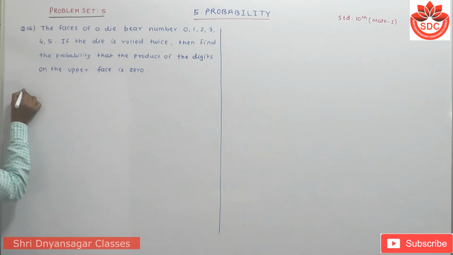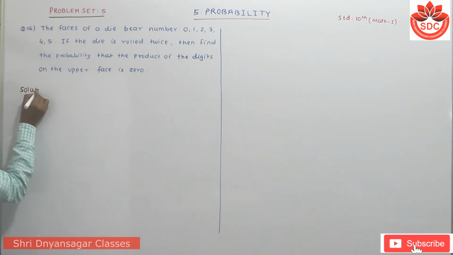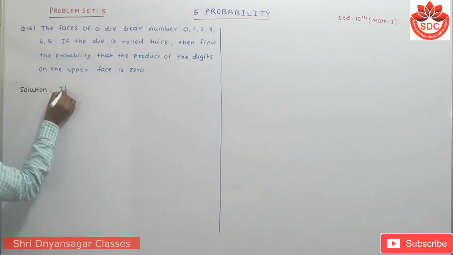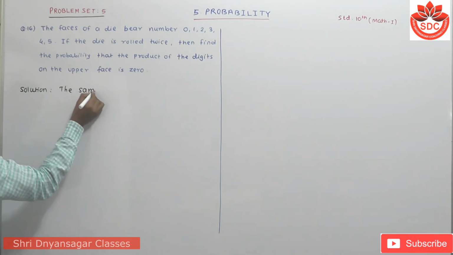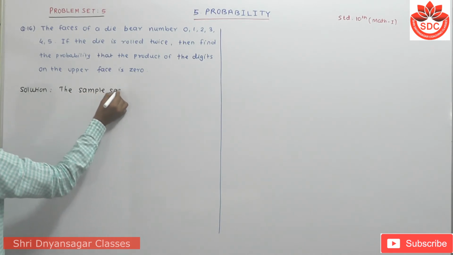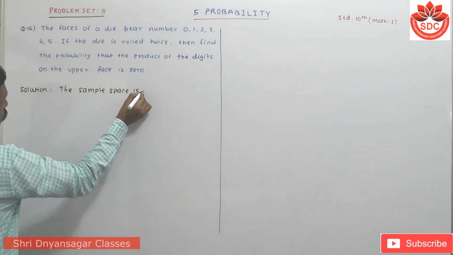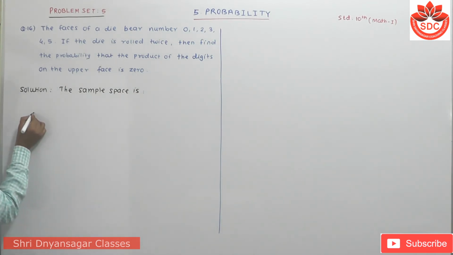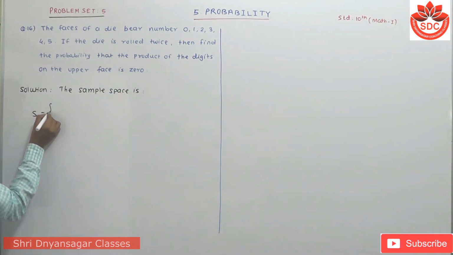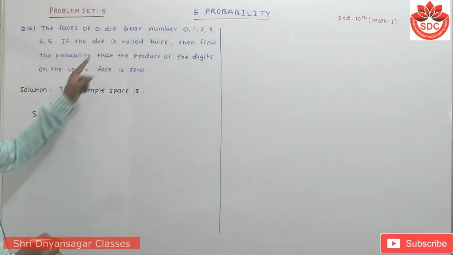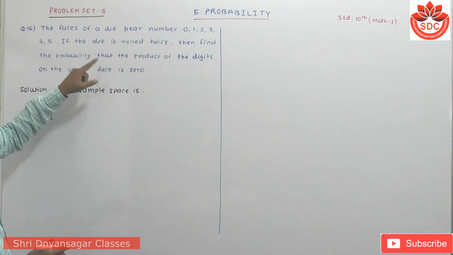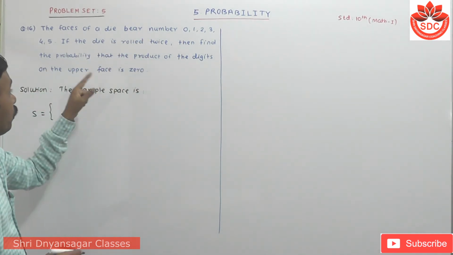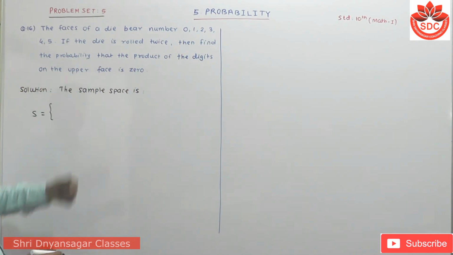So in its solution, the sample space. This is an important example, look carefully. The sample space here is the numbers 0, 1, 2, 3, 4, 5. Then find the probability that the product of the digits on the upper face.